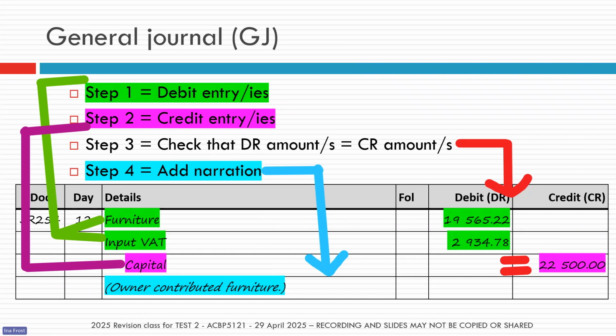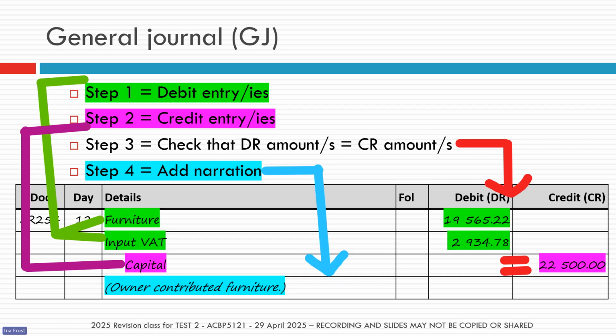In our example, it was capital. Make sure that your total debits equal your total credits, because this is a double entry, so debits must equal credits.